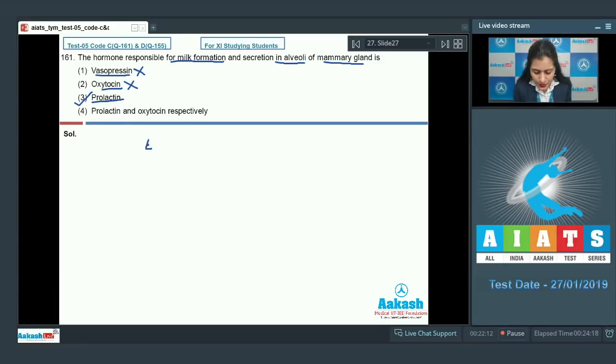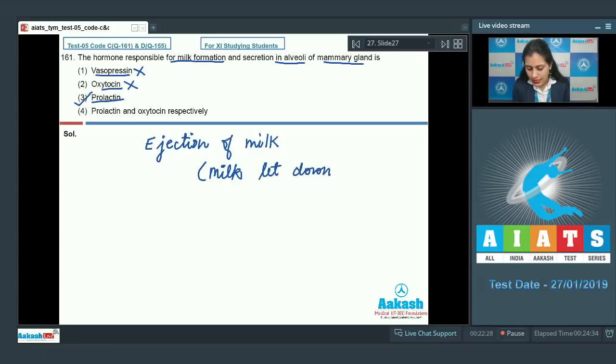Oxytocin is a hormone which is responsible for ejection of milk, and it is also known as milk let down hormone. And the last option is prolactin and oxytocin respectively, and this is an incorrect option because both these functions are performed by prolactin only. So the correct answer to this question is option number 3. Let's discuss our next question.